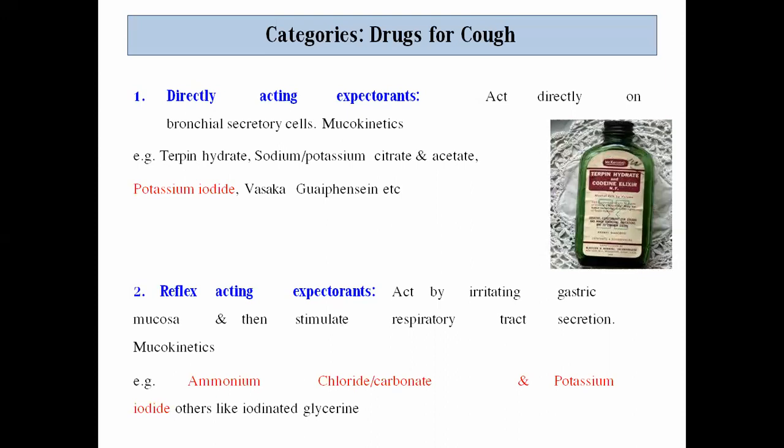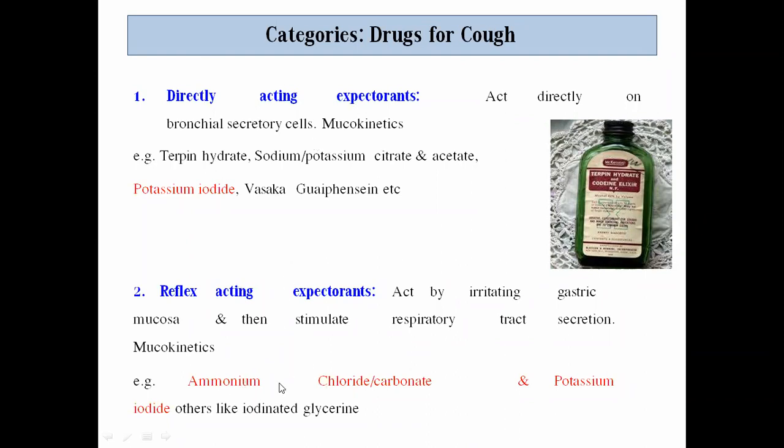They act by an irritation mechanism. First of all, they will irritate the gastric mucosa. Due to the irritation of these mucosal cells, there will be stimulation of the respiratory tract secretion. Those are also known as mucokinetics acting by the reflux acting mechanism, whereas in the other case they act by the direct acting mechanism.